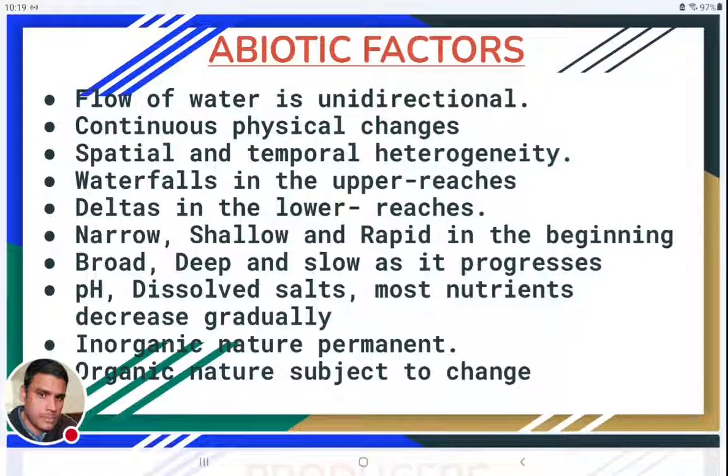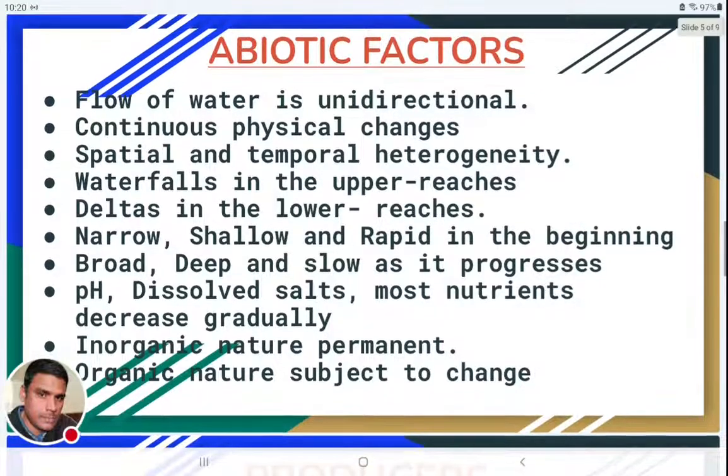Usually they will flow in one direction, from the region where they take birth to the region where they join either the river or the sea. And throughout the length of these lotic water ecosystems, physical changes will be there, and they keep on changing continuously.